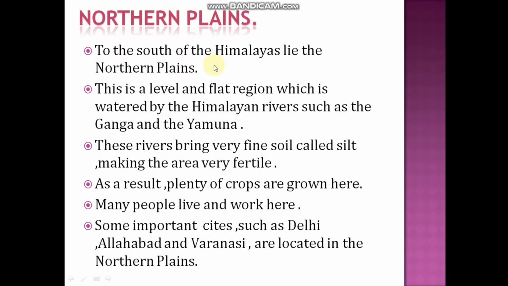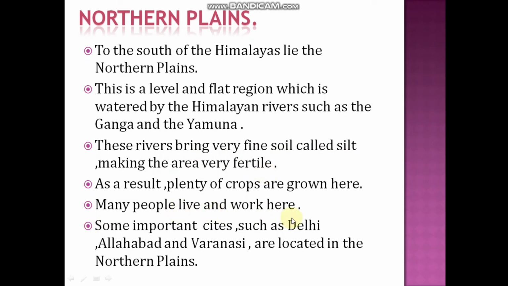Northern plains. To the south of the Himalayas lies the northern plains. This is a level and flat region which is watered by Himalayan rivers such as Ganga and Yamuna. These rivers bring very fine soil called silt, making the area very fertile. As a result, plenty of crops are grown here. Many crops can be grown in these northern plains because rivers like Ganga and Yamuna bring very fine soil called silt, making the area very fertile.